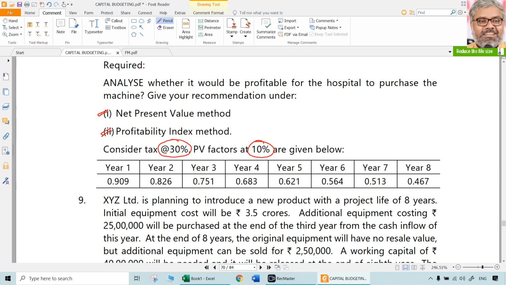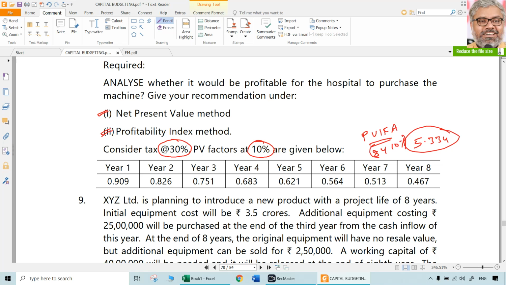So 0.909 plus 0.826 plus 0.751, do this. 0.683 plus 0.621 plus 0.564, 0.513, 0.467, all of that. 5.334 is the PVIFA for 8 years at the rate of 10%.